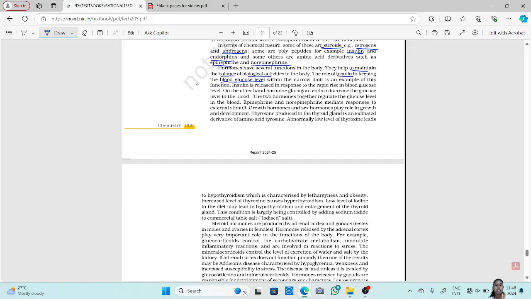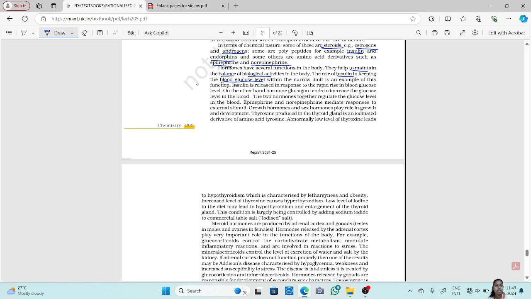Why is insulin taken? Insulin is taken to control our blood glucose level, right? That is an example of this function. They help in maintaining the balance of biological activities, and an example is insulin, which keeps the blood glucose level within control in our body. Insulin is released in response to a rapid rise in blood glucose level.